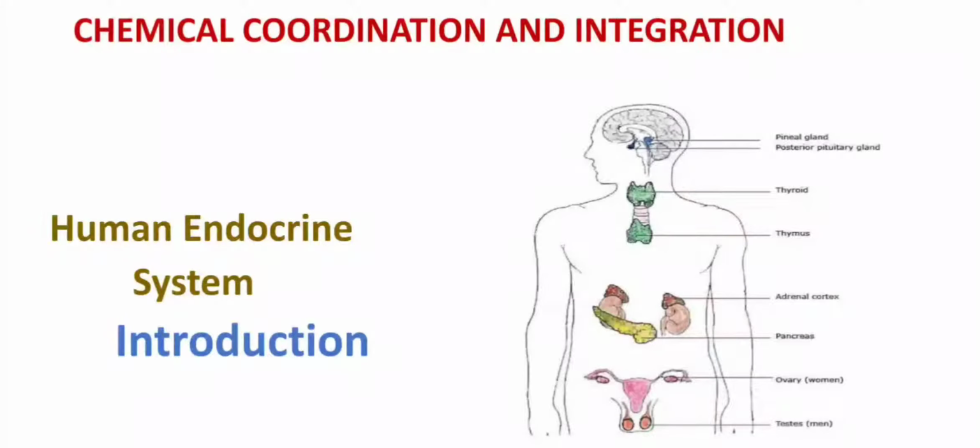Hello everyone. Today we will learn about chemical coordination and integration. This is chapter number 22 in your 11th class biology book. In this video we will learn about the human endocrine system, its glands, types of glands, and the definition of hormones. Let's start it.